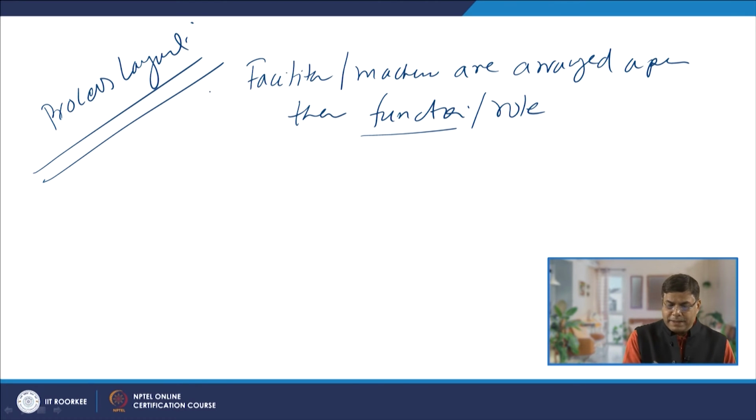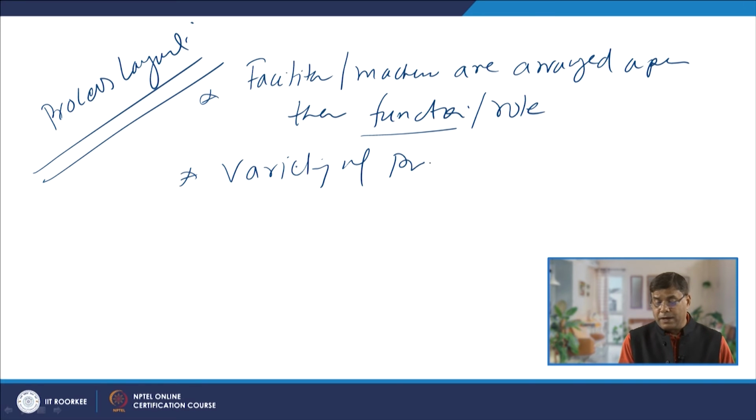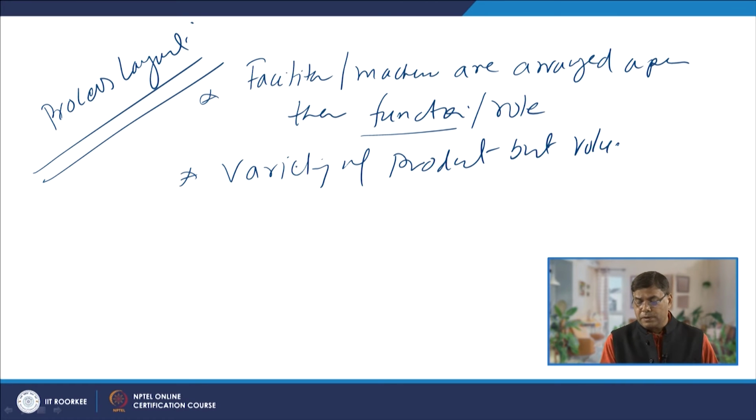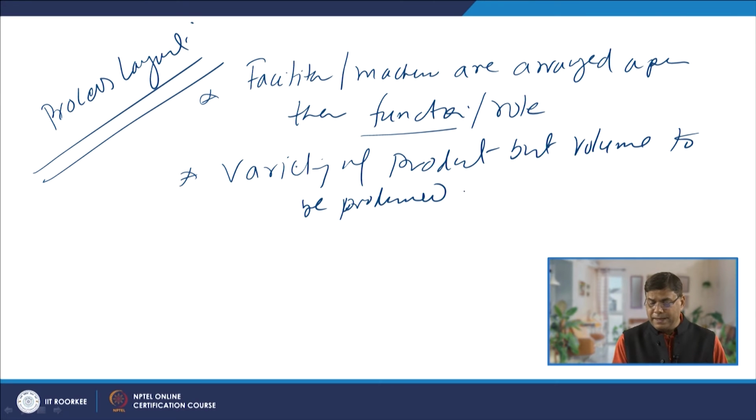This kind of layout is found to be justified when a variety of products are to be produced, but the volume, or the number of units to be produced, is limited, or we can say batches.